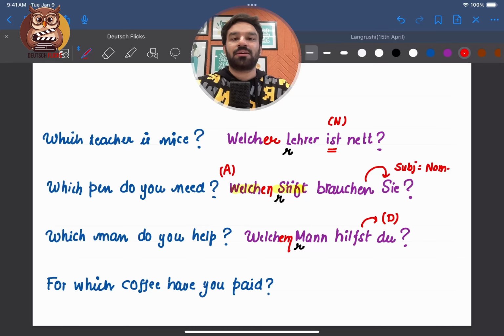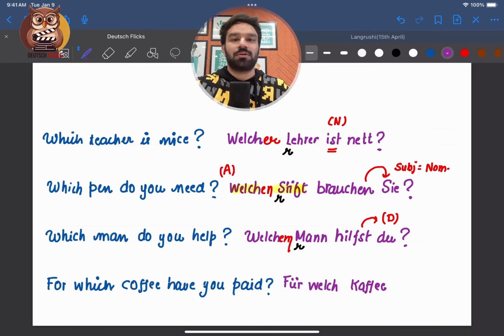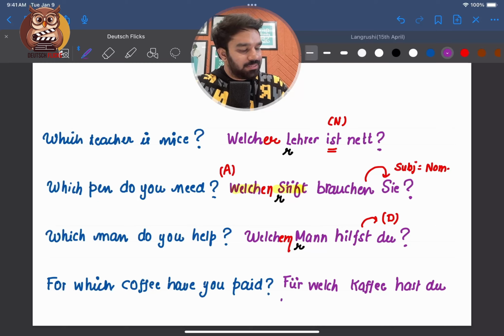And at last, for which coffee have you paid? Okay. So for which coffee? I'll do the literal translation. For is für, which will be Welch. Coffee will be Kaffee. Then we have you paid. So this is perfect, right? Hast du bezahlt.